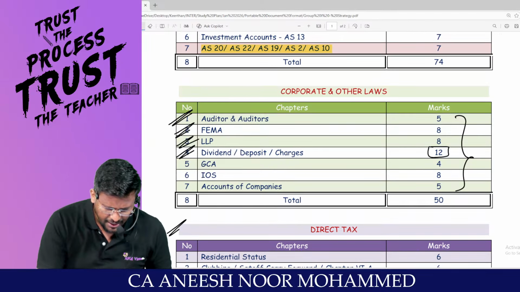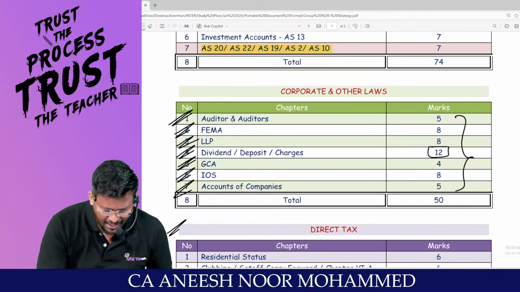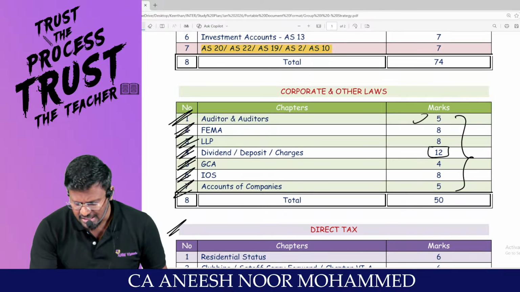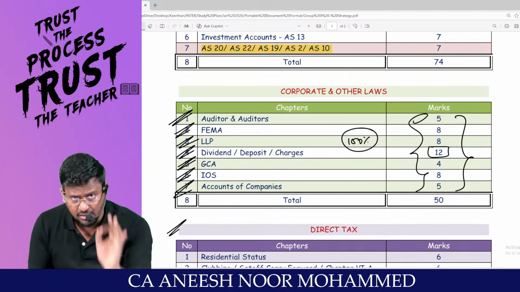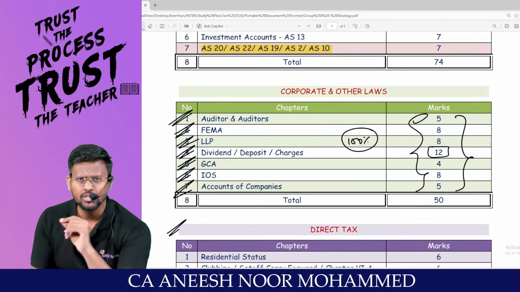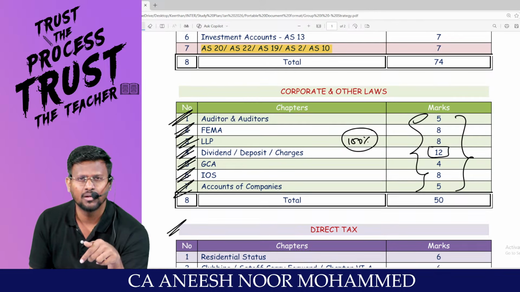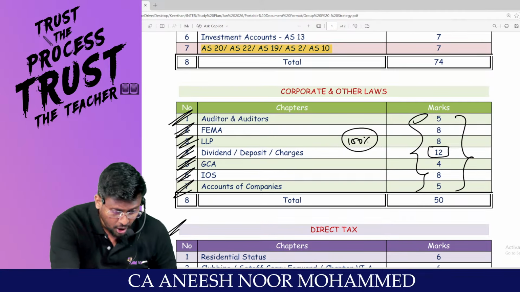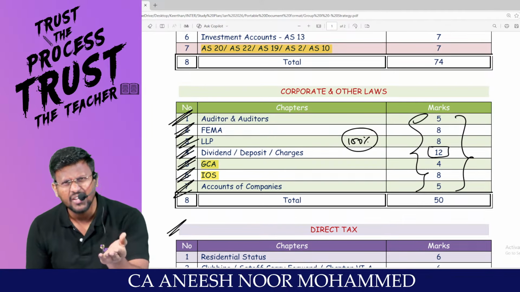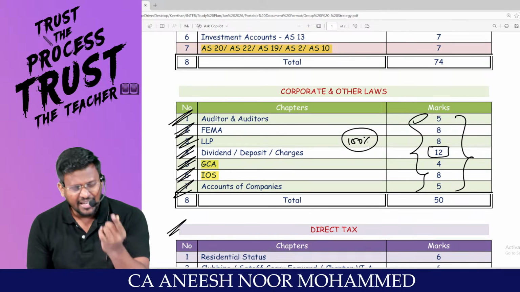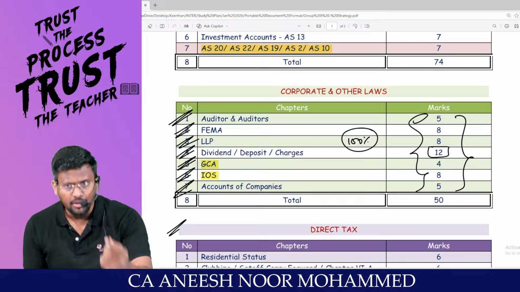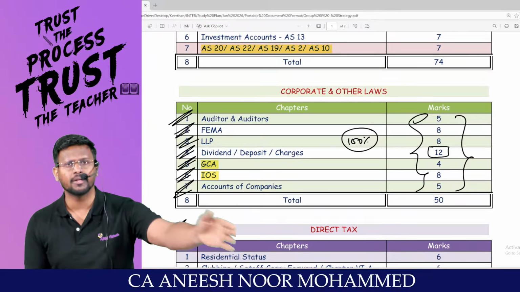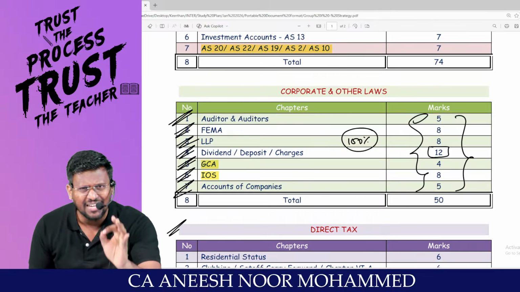Then GCA and IOS and accounts of the companies. Prepare these chapters 100% first. There are so many students who are already prepared. Revise it. Sir, I have not prepared GCA, sir. I have not prepared IOS, sir. Don't leave it, sir. Daily see 1 hour of lecture, sir. The marathon of Jayashree ma'am itself is available on YouTube, sir. You can see that and prepare.